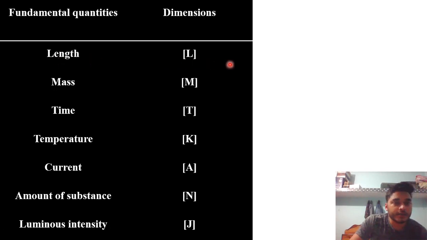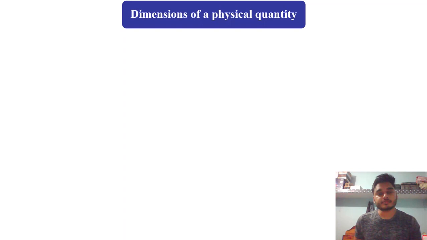Length we have capital L, mass we have capital M, time we have capital T, temperature we have capital K, current we have capital A, amount of substance we have capital N, luminous intensity we have capital J. One important thing: any dimension of any fundamental quantity or derived quantity is written in a big bracket only and in capital letters.